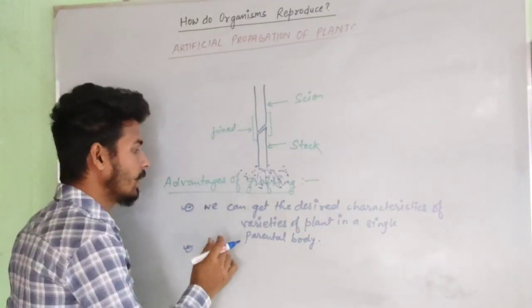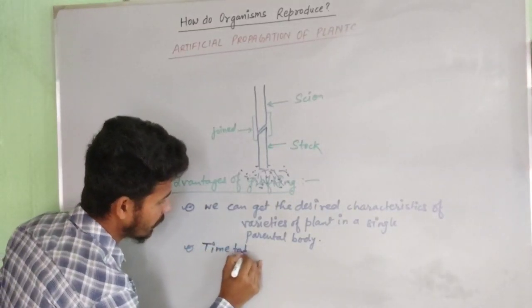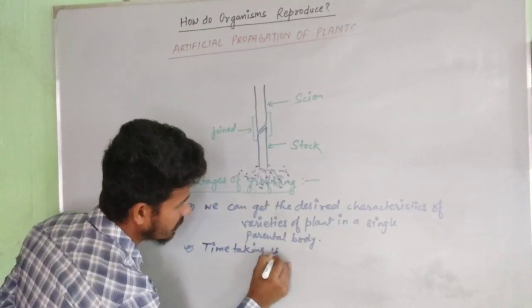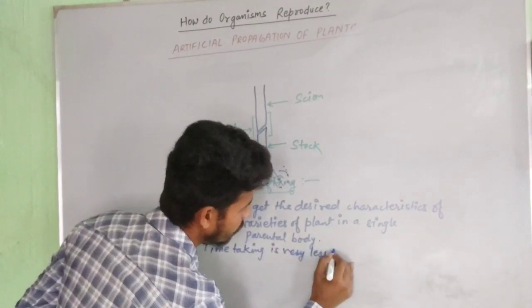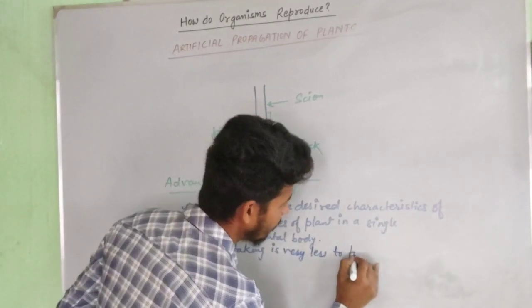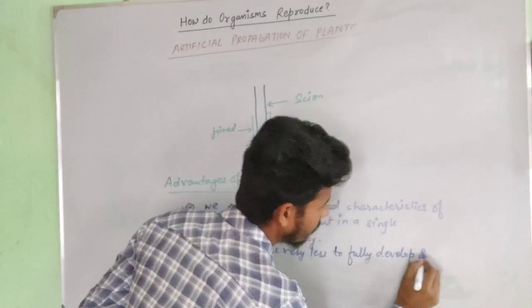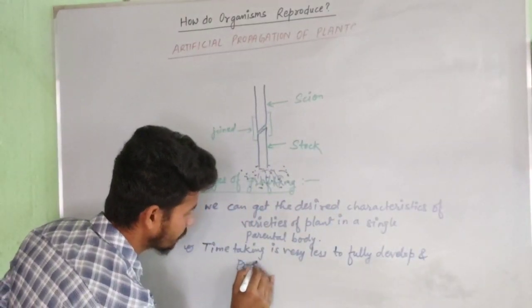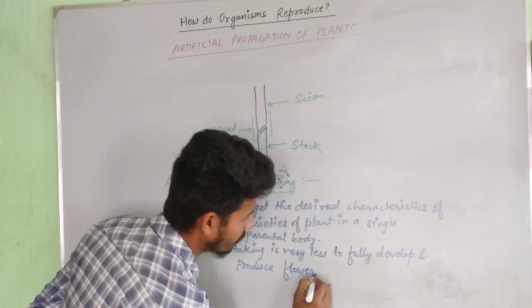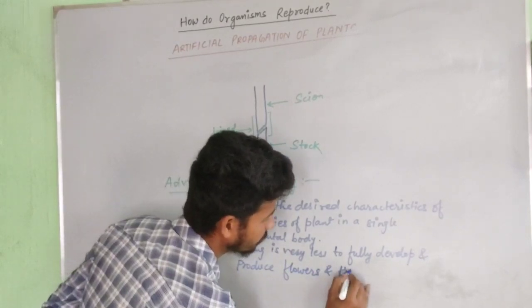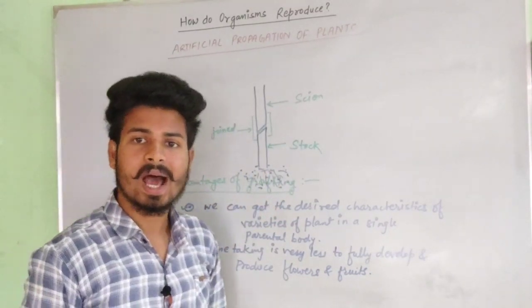Now here the time taken is very less to fully develop and produce flowers and fruits. These two advantages are under it.